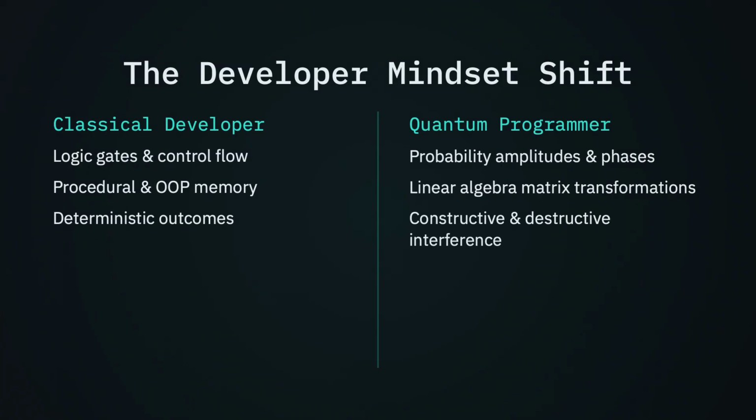This brings us to the mindset gap. Classical programmers think in terms of step-by-step logic, loops, and state changes. Quantum programming is about manipulating probability amplitudes so that incorrect answers destructively interfere and cancel out, while the correct answer constructively interferes, raising its probability of being measured. It is applied linear algebra.